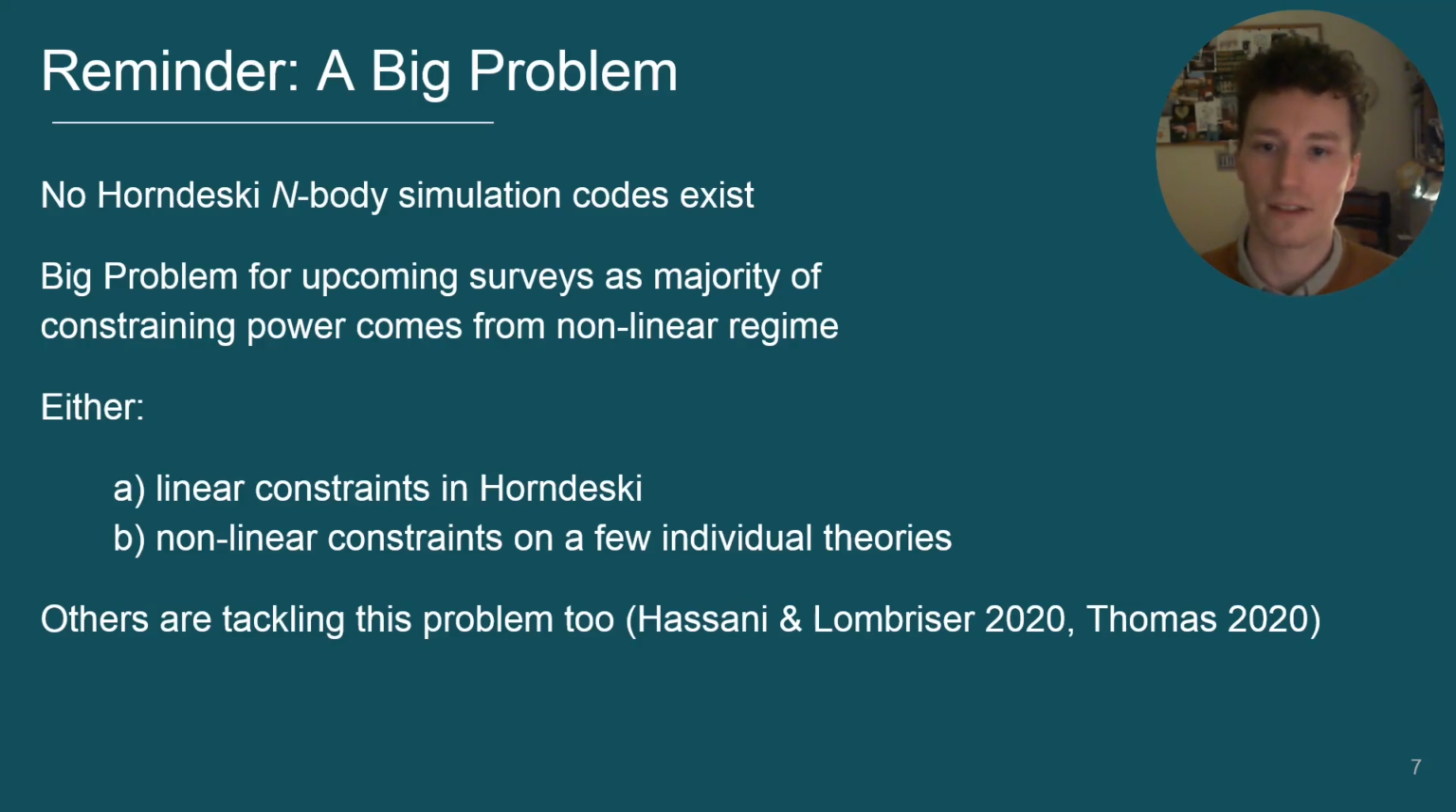I've already explained how this is a big problem for current and upcoming large-scale structure surveys, because most of their constraining power will come from the nonlinear regime. We discussed earlier how it can be much more efficient to constrain Horndeski gravity rather than individual modified gravity theories. This won't be possible for nonlinear structure formation until a Horndeski N-body code exists. Other people have recognised this problem and are tackling it in similar ways. I'd particularly like to point out the recent work of Hassani and Lombriser and Dan Thomas.